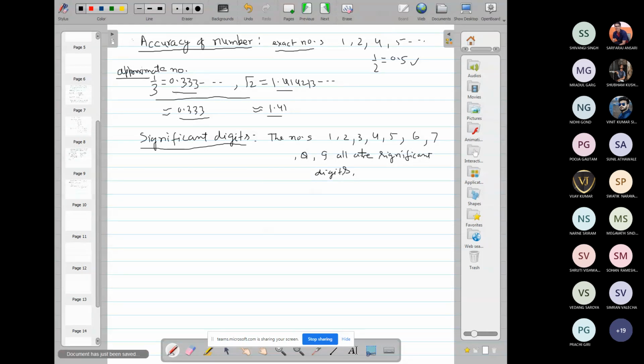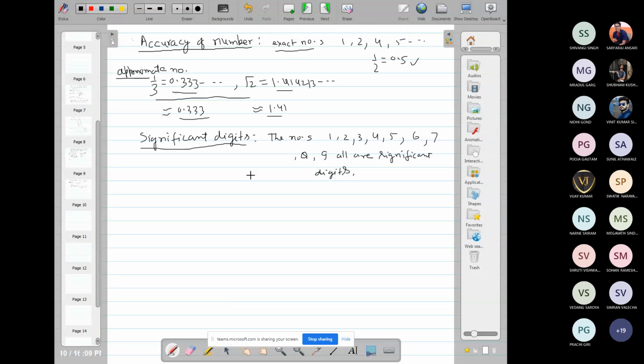Now consider 0. Except for these numbers, there is only one more digit, 0, and any number can be written by a combination of these including 0.